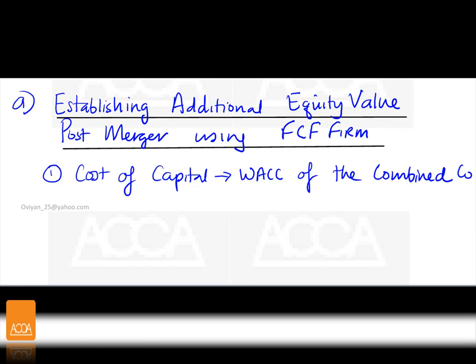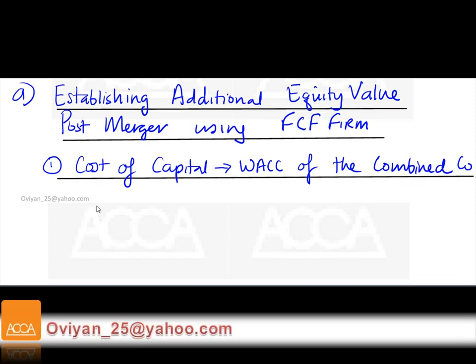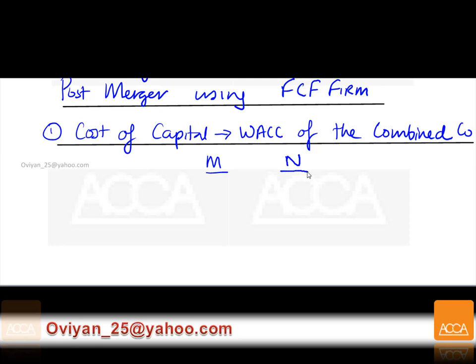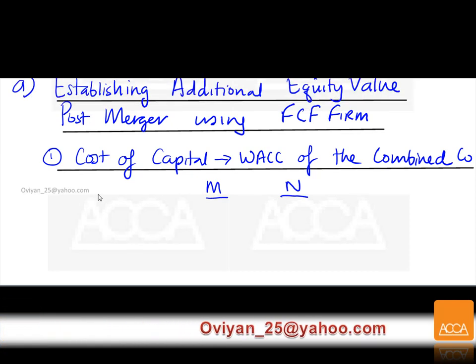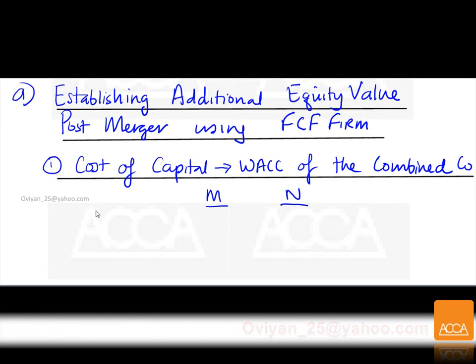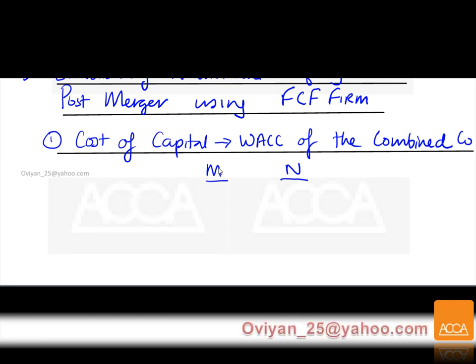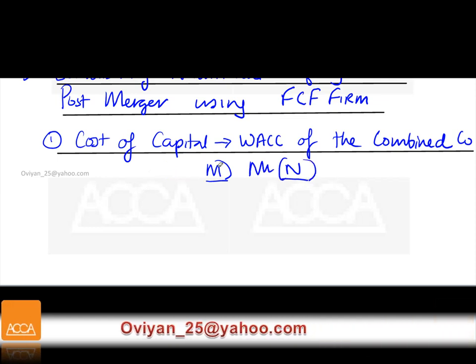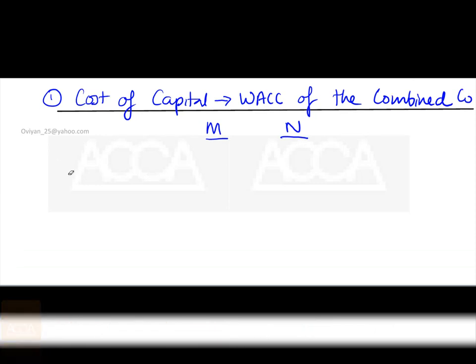Okay, so this is what we're going to have here. We're going to have the combined company's cost of capital first. To determine that, we need some data. You have Makonis and Novola. I would suggest you just write Makonis here and put M, Novola here and put N. From there onwards, you can have M and N all the way. So I'll make it simple today. Just put M and N.